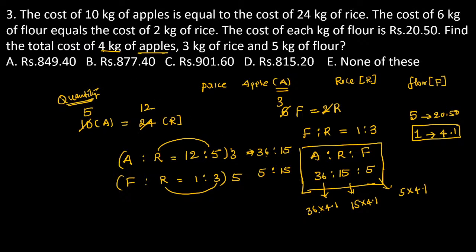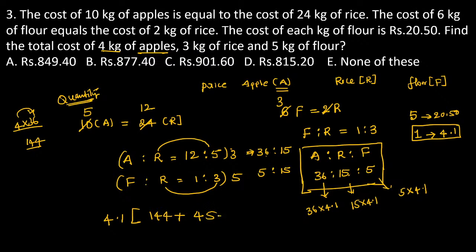4 kg of apple means, if you observe the entire parameter, 4.1 is the common, guys. 4.1 is the common. Now you can multiply 4 into 36. 4 into 36 is 144. 4 6s are 24, 4 3s are 12. The value becomes 144. Plus 15 into 3. 15 3s are 45.